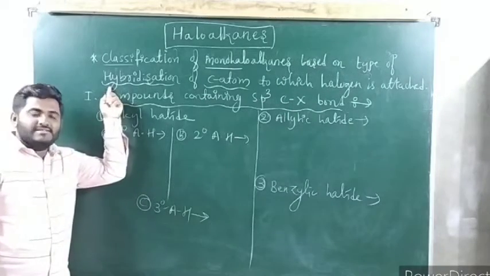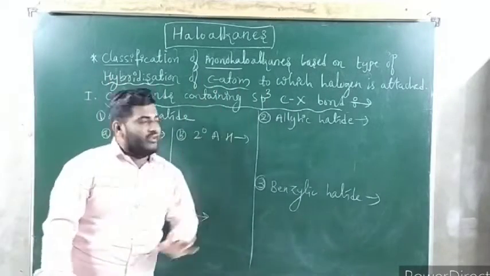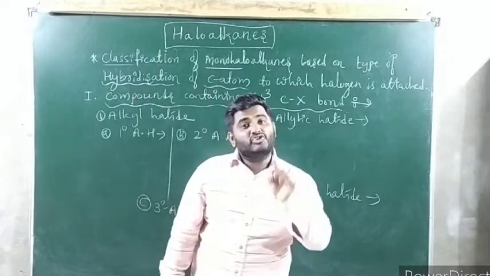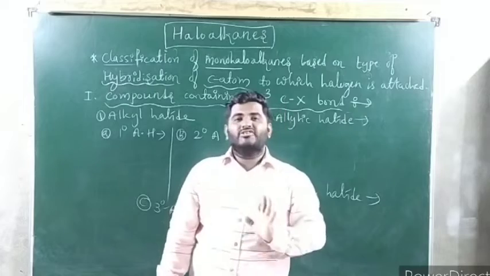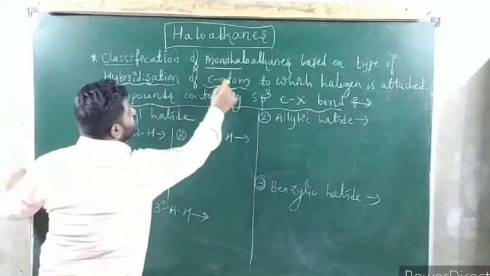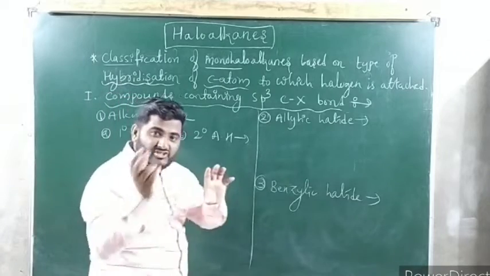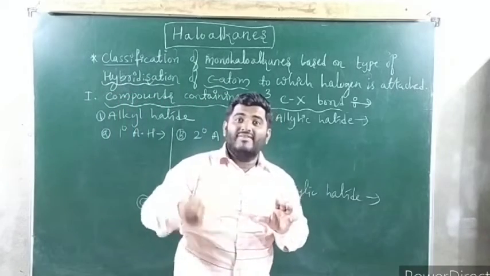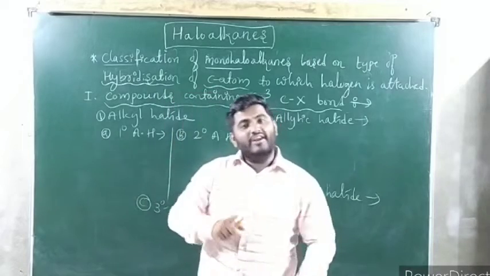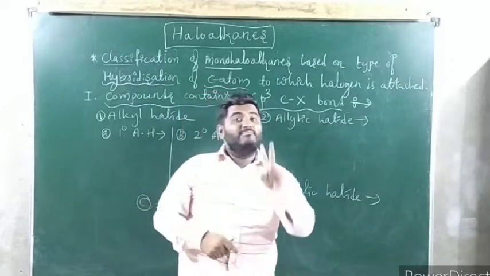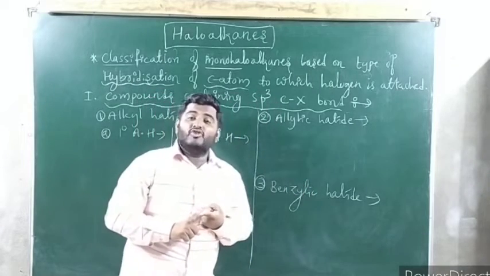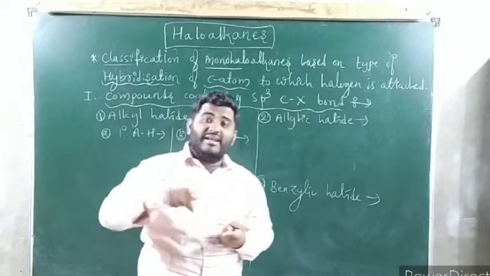See guys, classification of monohaloalkanes based on type of hybridization of carbon atom to which halogen atom is attached means, what is the type of hybridization of carbon atom? Halogen attached carbon is there, no? For that carbon, what is the type? Either it is sp3 or it is sp2. Based on that, again main two categories. Okay, so we are talking about classification of monohaloalkanes in that based on type of hybridization.